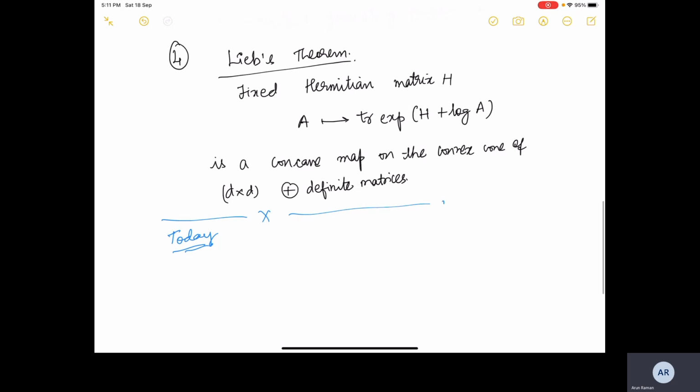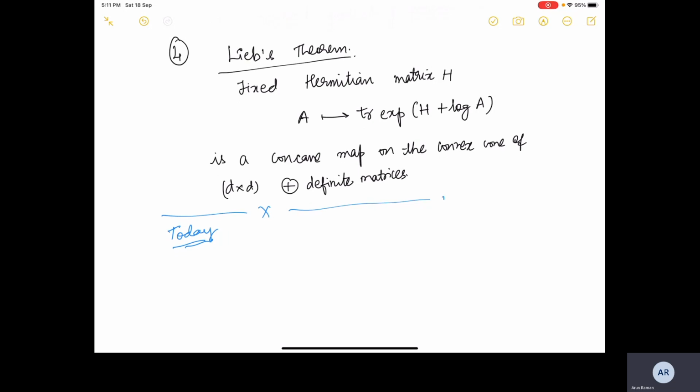So just to tell you about the flow that we will be having in today's discussion: first we will prove subadditivity of the cumulant generating functions. Then we will prove the master bounds for sums of independent random matrices, not just Hermitian.